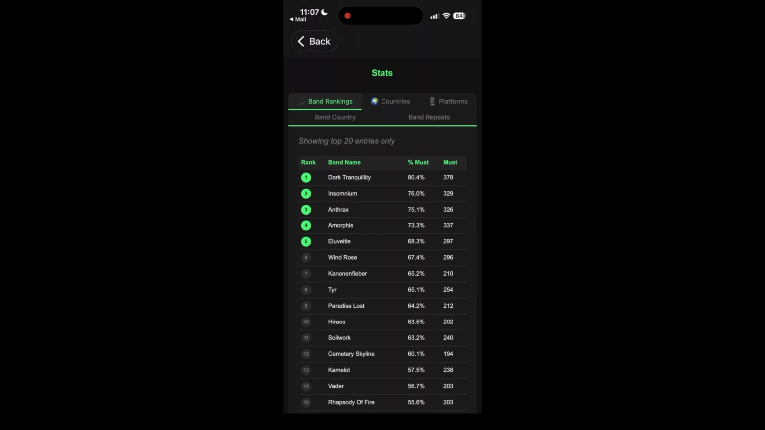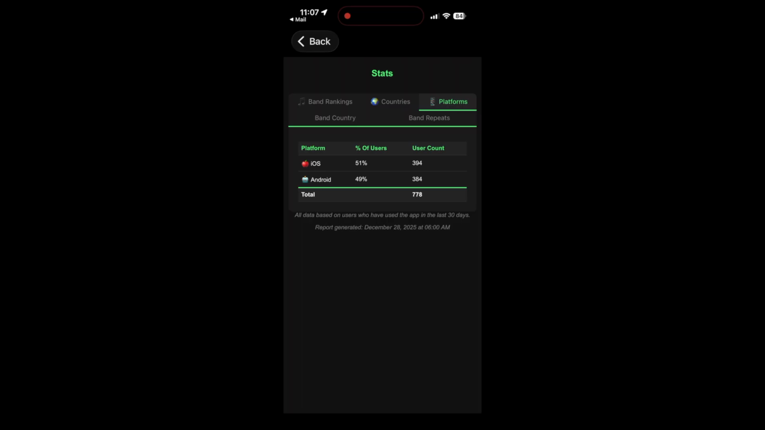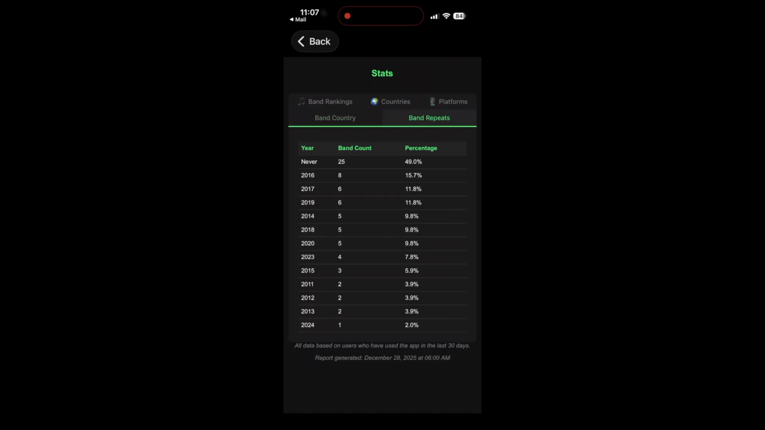We have band rankings, what bands people are digging; countries, what country everyone is from; platforms, how many users are using the app and what platforms they are using; band country, what countries the bands are from; and for 70,000 Tons only, we have band repeats. This shows you how many times bands have been on in previous years. Some bands will be counted under multiple years if they have been on many times before.